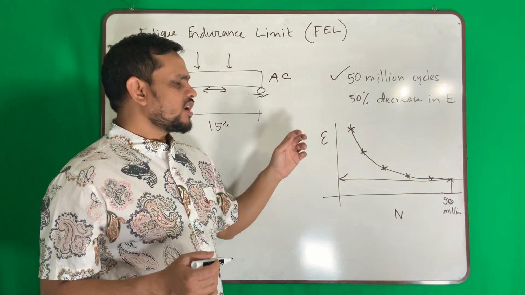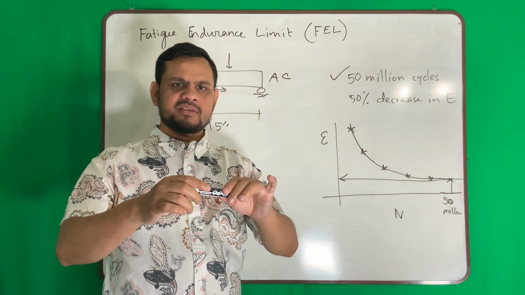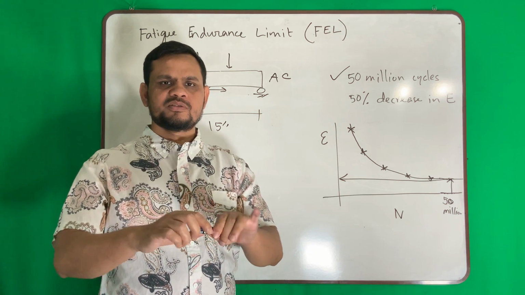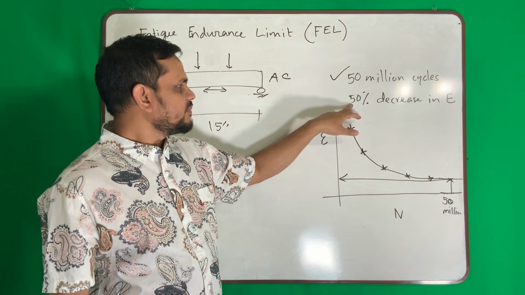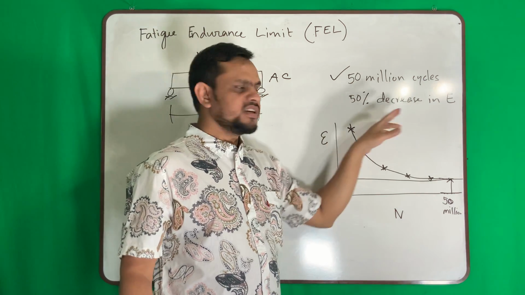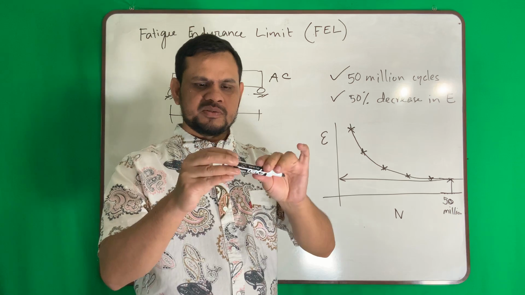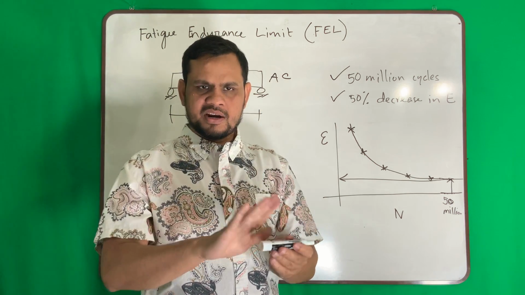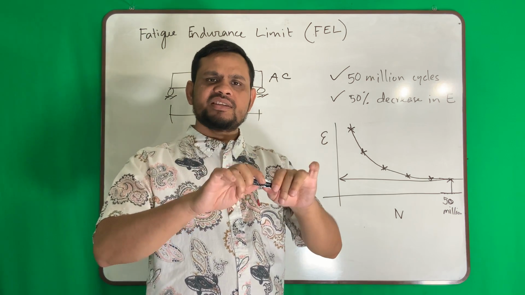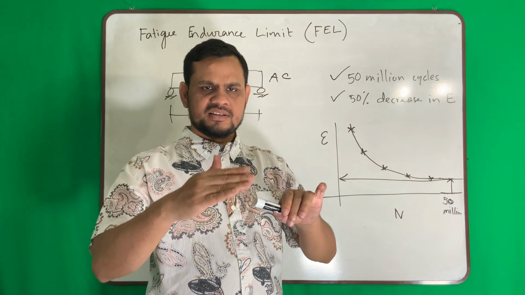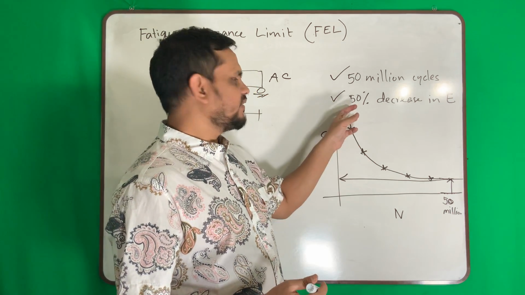Number 2 is what does failure mean? If I say my material can take 50 million cycles before failure, failure means what? I wrote it short here, that is 50% decrease in stiffness. It is the AASHTO consideration. That means whatever the stiffness of this material, say 100. If I keep on applying load, it will have damage and my stiffness will decrease. So when my stiffness decreases to 50%, we will call it failure.